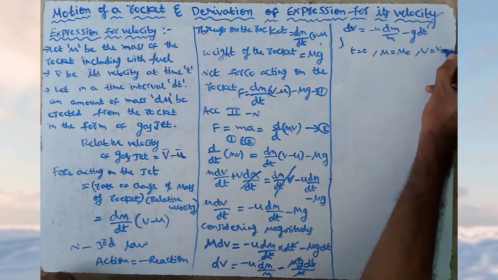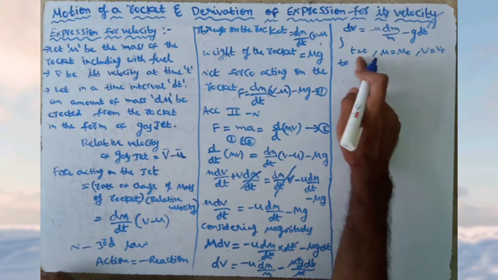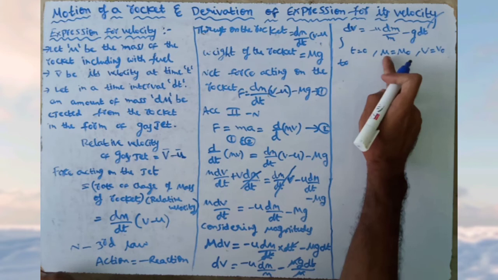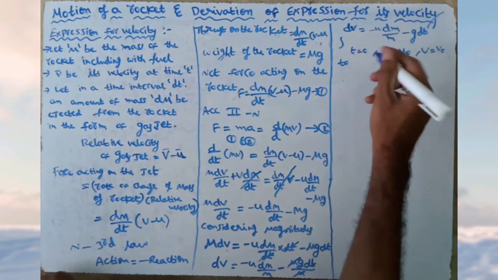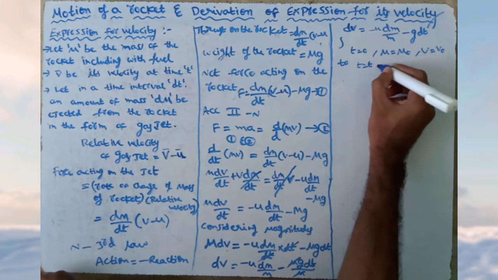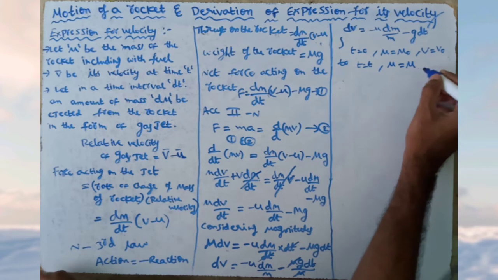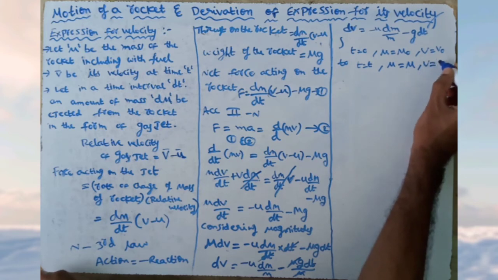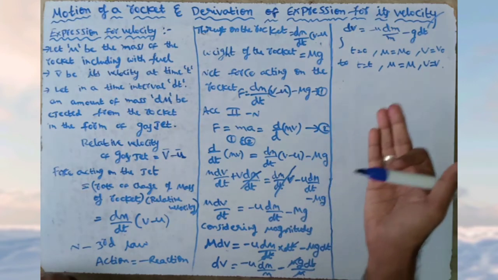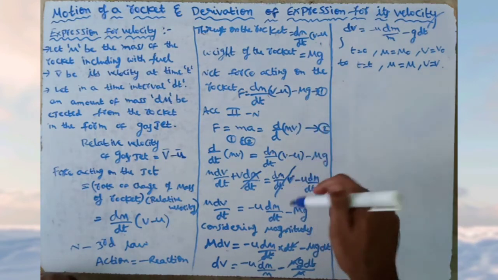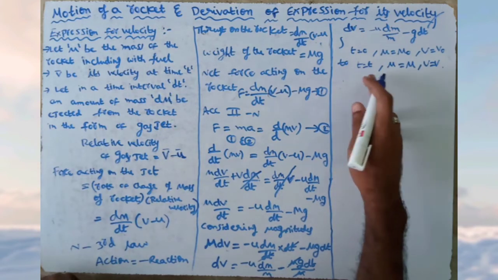rocket v is equal to v naught, to the instant from initial time t is equal to 0, mass of the rocket m is equal to m naught, velocity is equal to v naught, to time t, where m is equal to mass m and velocity v is equal to v. We are integrating the above equation within these limits, where time t is equal to 0 to t.